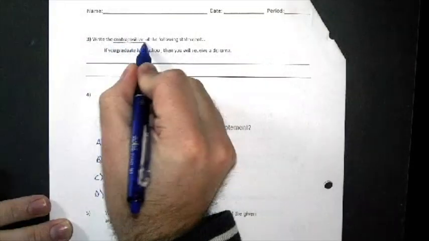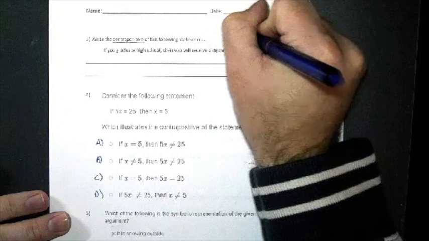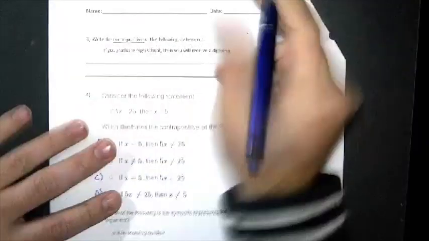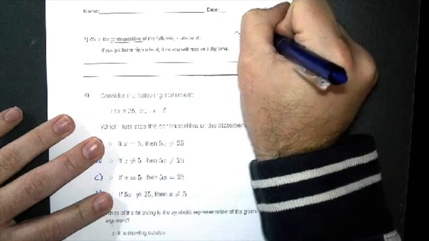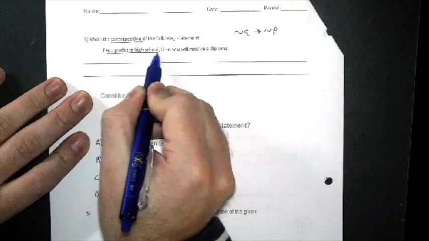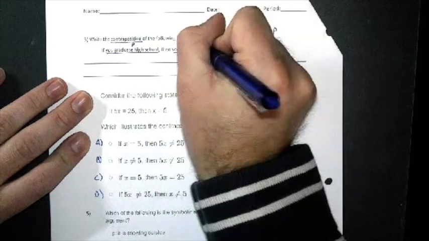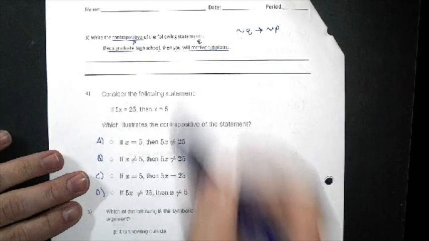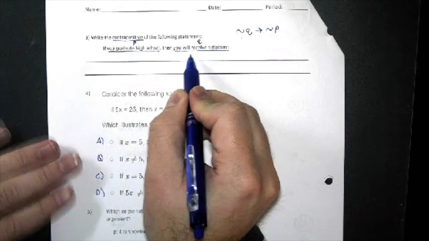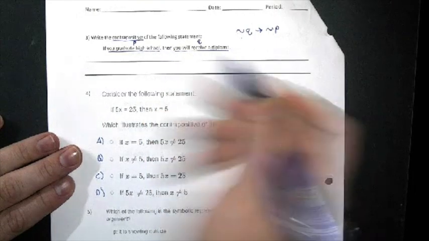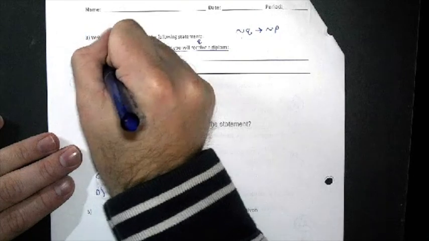So the contrapositive, remember, is going to be in the form of if not P, we need to switch and negate. So that means we're going to say not Q. If not Q, then not P. Well, you graduate high school is our hypothesis, so that's P. You will receive a diploma is the conclusion, that's Q. So I just need to negate both of those and switch them. So I'm going to start with the conclusion because I have to switch. If you did not receive a diploma, that's how we're going to negate it.